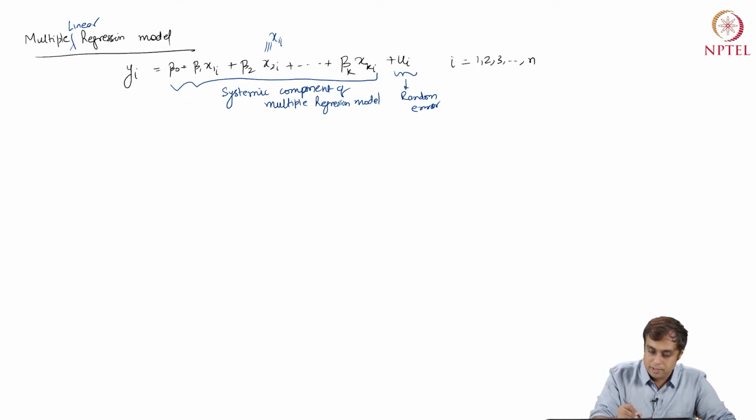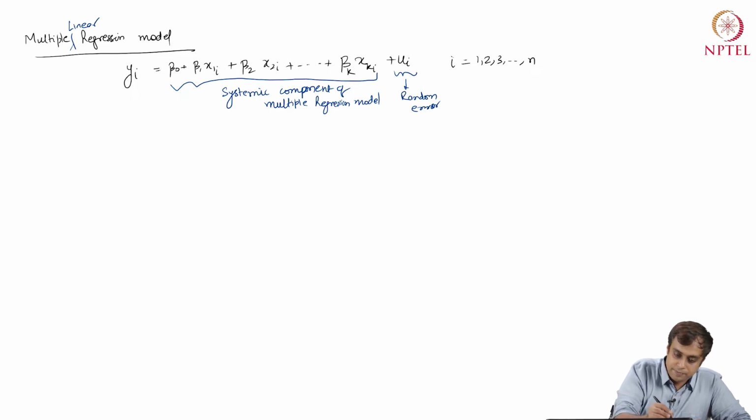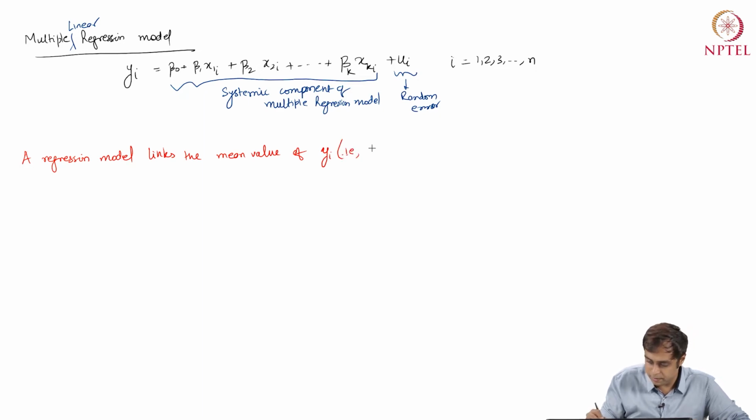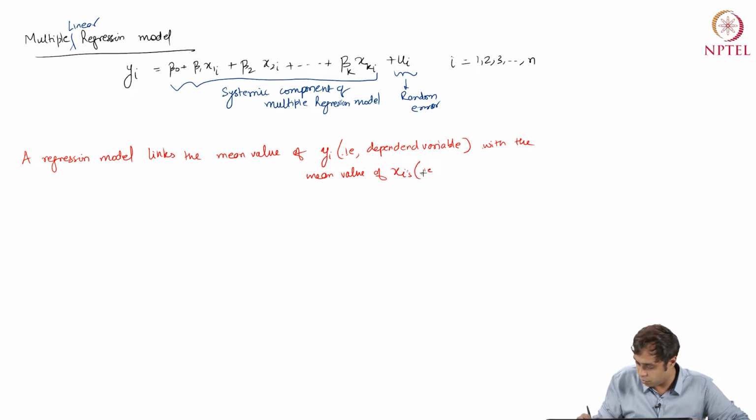All right. The other thing that I want to talk about going forward is that a regression model links the mean value of yi, that is the dependent variable, with the mean value of xi, that is the covariates.